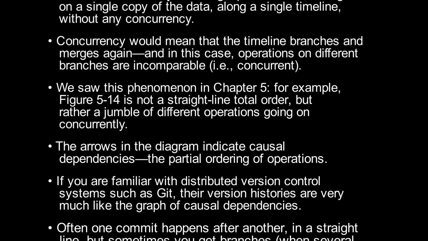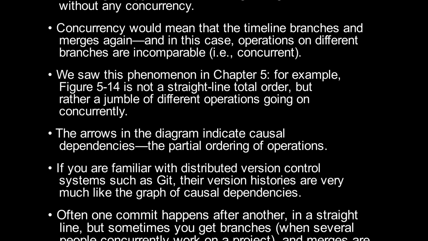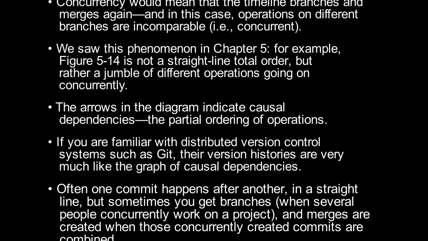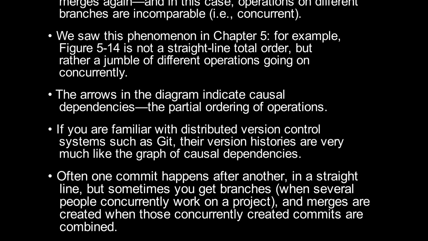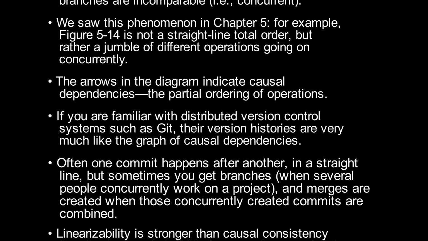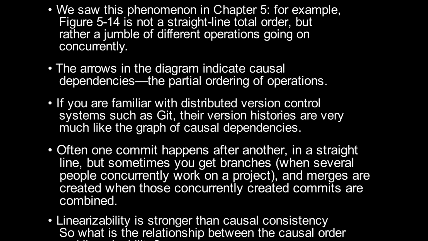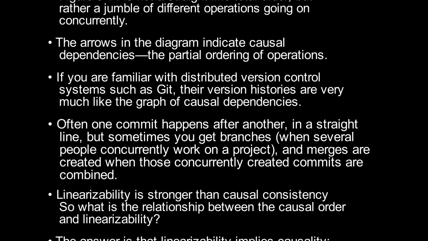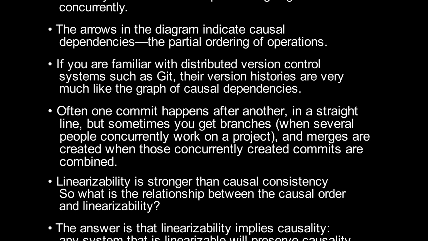If you are familiar with distributed version control systems such as Git, their version histories are very much like the graph of causal dependencies. Often one commit happens after another, in a straight line, but sometimes you get branches when several people concurrently work on a project, and merges are created when those concurrently created commits are combined.